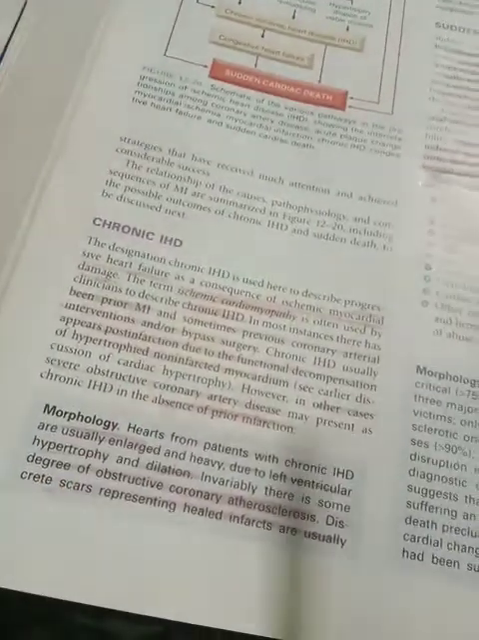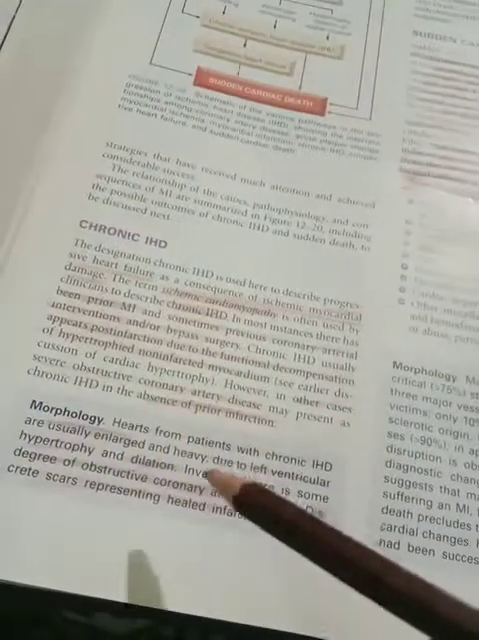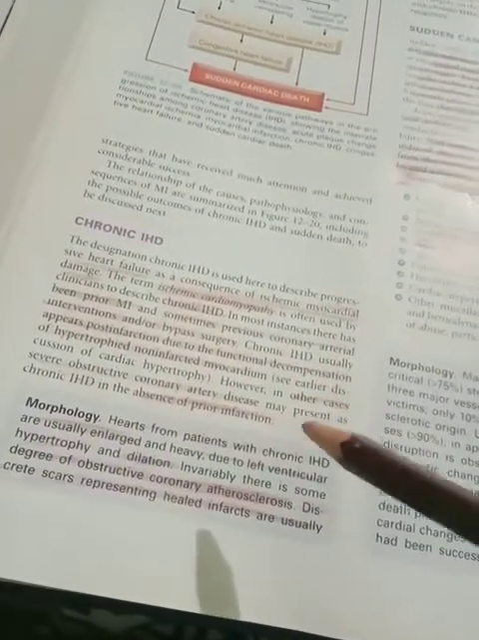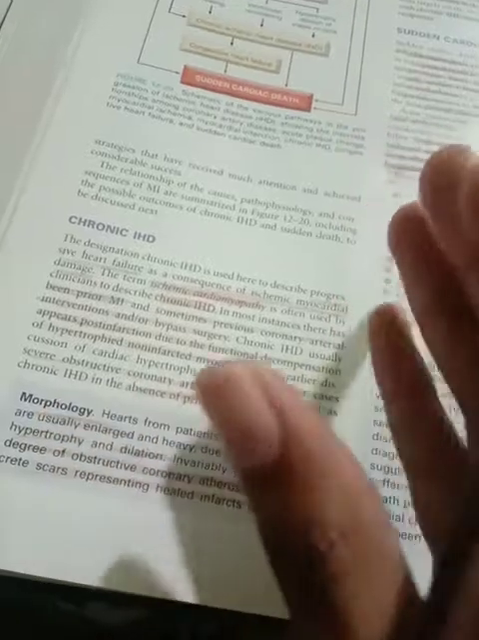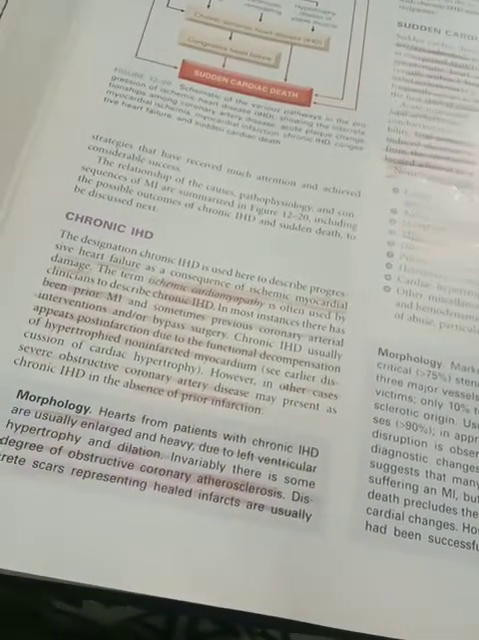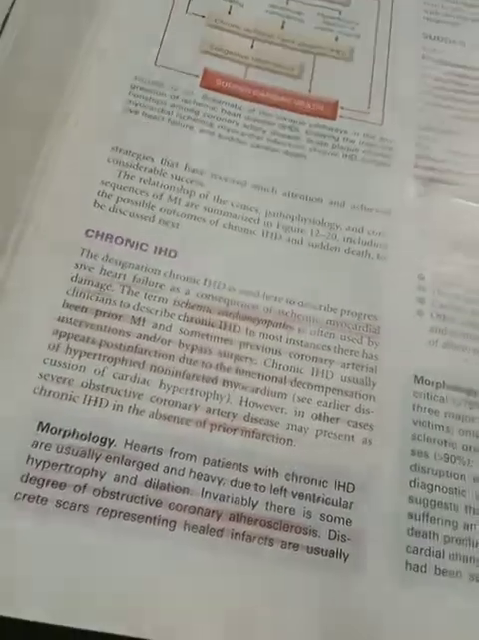Coming to morphology, the heart from the patient. If we check the heart in this disease, we understand that it is usually enlarged because of hypertrophy. Understand the meaning of hypertrophy: hyper means increase, trophy means growth of cells. So it is an increase in the size of the cells.